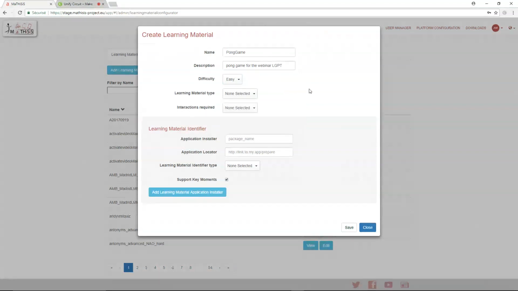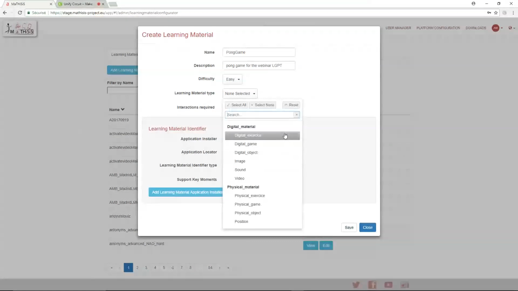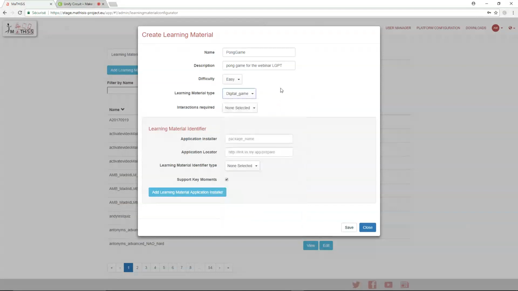Then you have a type to choose, which can be several things. So of course, for this one, we will choose a digital material. So you have all these categories right here that you can choose. But for this one, I think we can choose the digital game. It will fit nicely. And then we have one more field to fill, which is the interaction required.